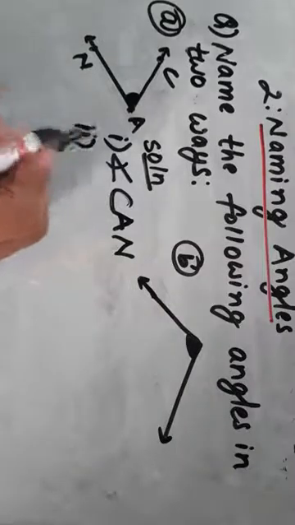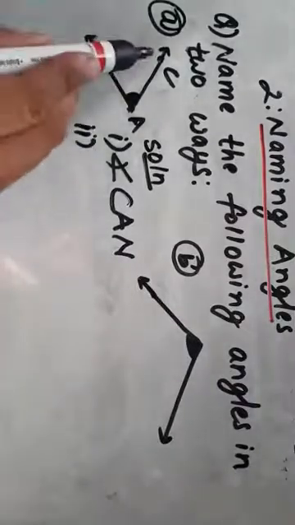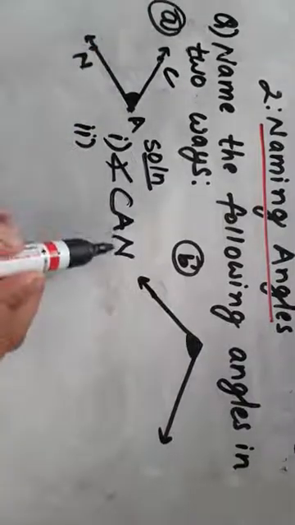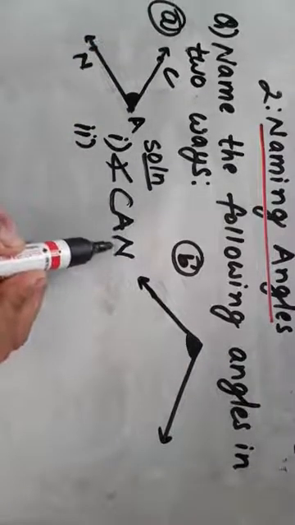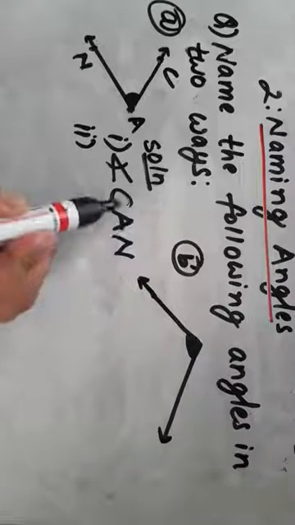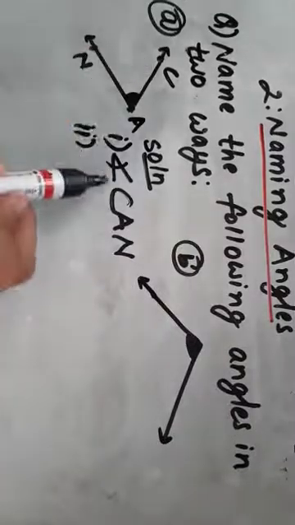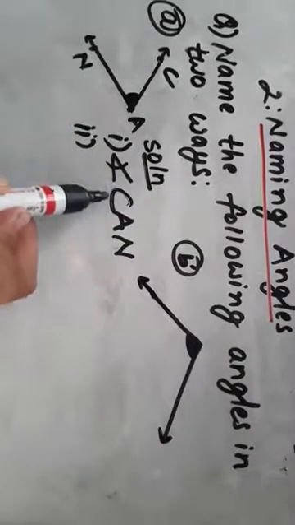Now let's see another way. Another way to name this angle is, you just have to reverse this. So another way will be angle NAC. So students, you can see in the first way we wrote C first.